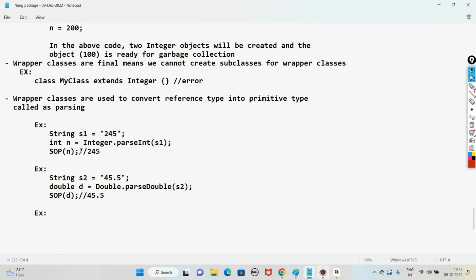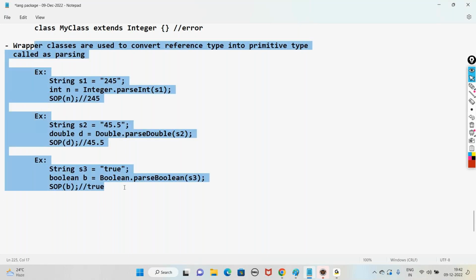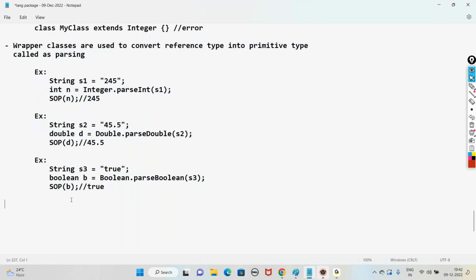One more example. Take a string s3 equal to true. We want to convert it into a primitive boolean. Then we use the wrapper class Boolean dot parseBoolean of s3. Now the value of b will be the primitive boolean true. Right? So this is very, very important. I will make use of this concept more in the next classes also. Whatever we have discussed today will keep being used in the next classes. Got it? Any questions?